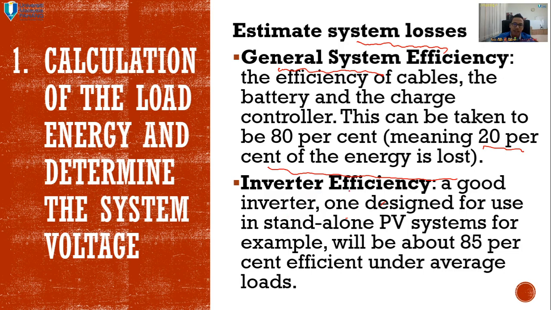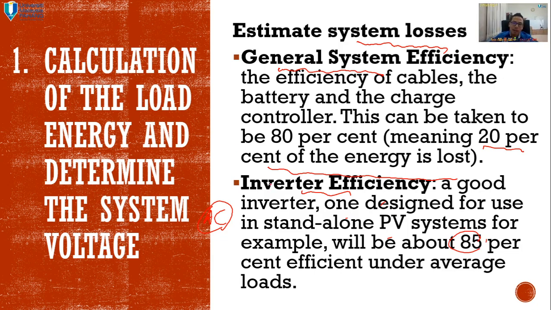The next thing is the inverter efficiency. This efficiency is only applied when you plan to use the AC, because the inverter converts the DC signal to the AC signal. The inverter efficiency totally depends on the brand and the size. A good inverter designed for a standard PV system, for example, will be about 85%, sometimes 95%, sometimes 92%. But the cheapest ones can sometimes go down to 50%, 60 to 70%. Sometimes they don't declare the inverter efficiency at all.